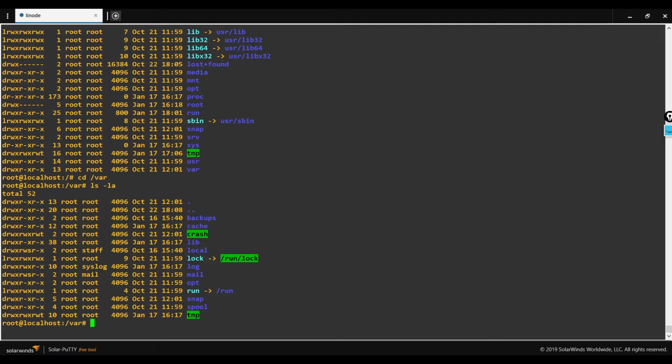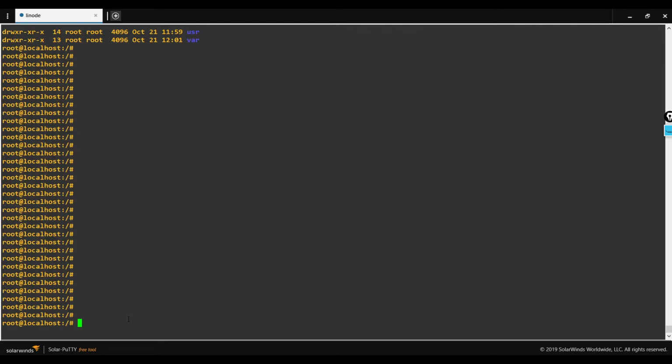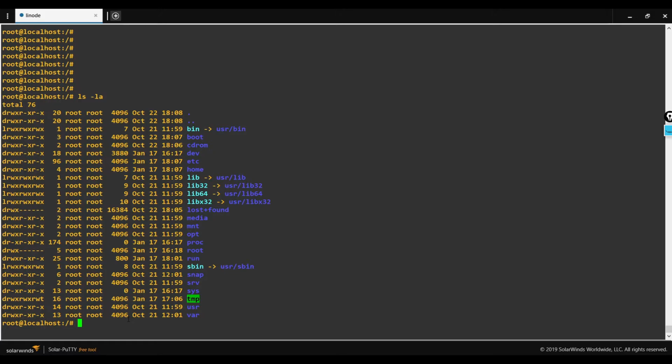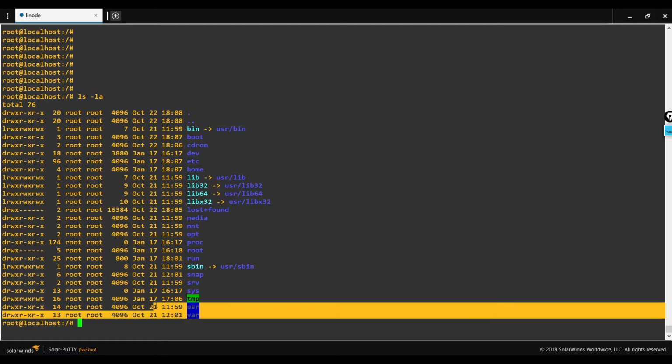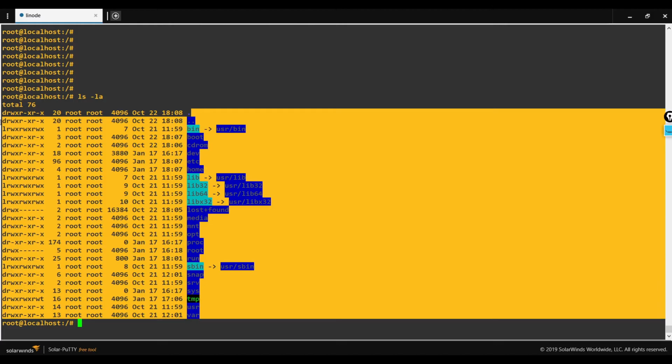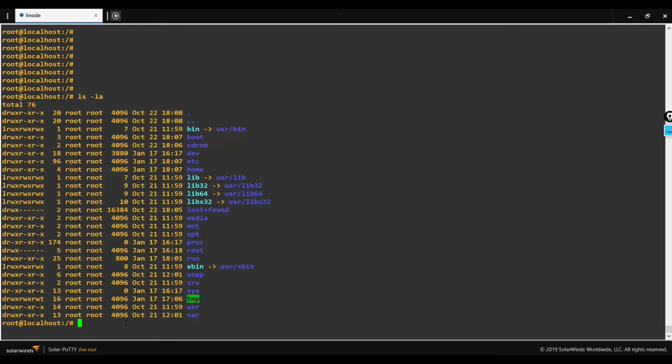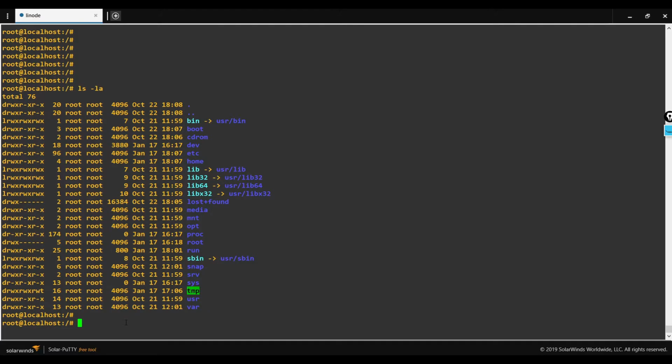Also, when you enable a web service in this system, it will hold the web related files inside this particular directory. So far I explained the major functions of some of the directories. All these directories and their files are very important for a Linux operating system to run properly.